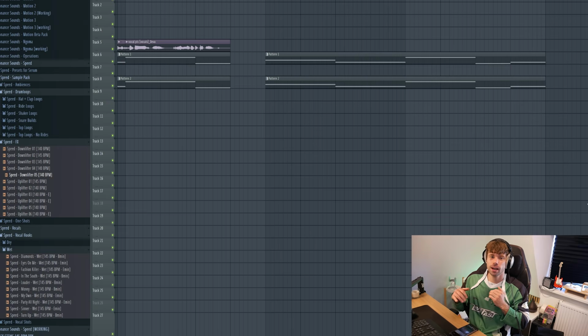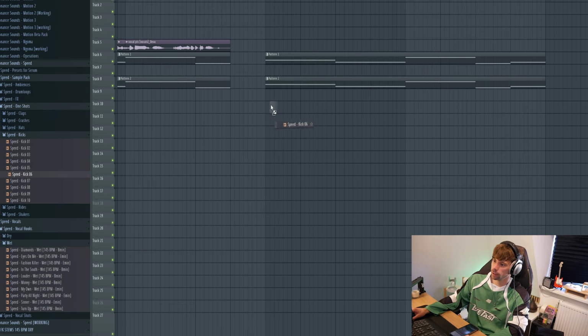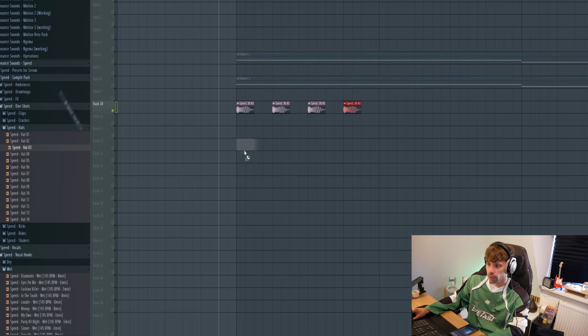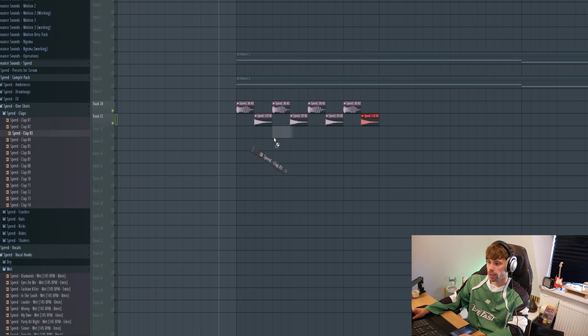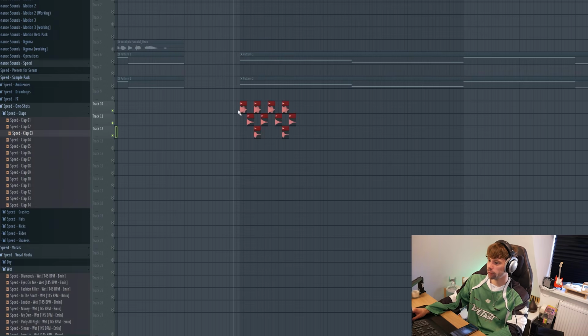So now we're gonna continue with the drums. The UK Garage drums are really groovy, so let's dive straight into it. Let's open up a sample pack and start off with a kick drum. Let's go for this thumpy kick. Then drop in this organic hat and another kind of clap. So this will basically be our foundation.